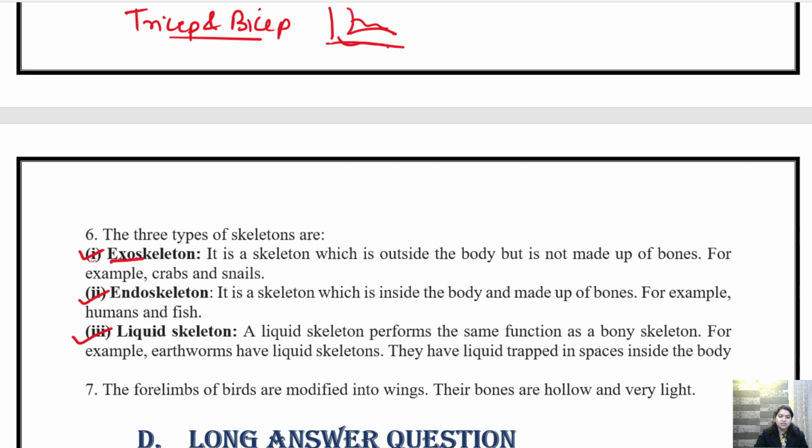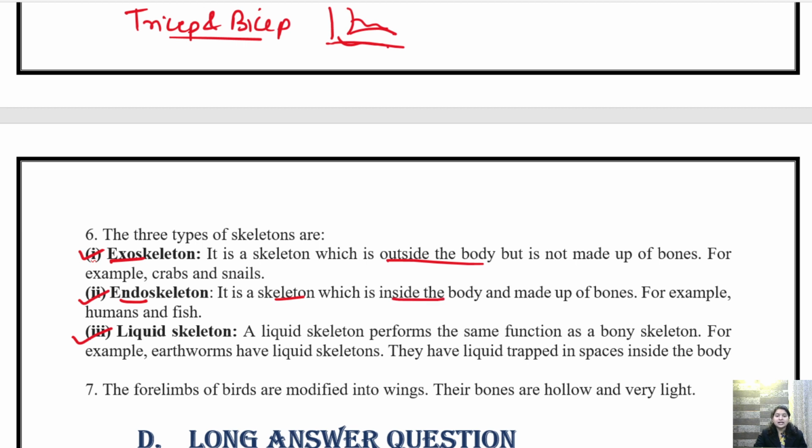So what is exoskeleton? As I have told you, जब हम endo की बात करेंगे तो endo मतलब अंदर, endo is अंदर, exo is बाहर. Okay, so when skeleton is present outside the body, then it is called exoskeleton. When skeleton is present inside the body, it is called endoskeleton.